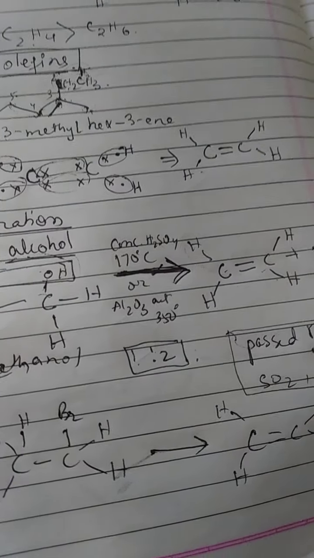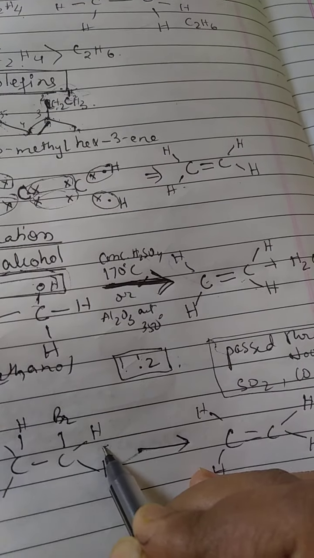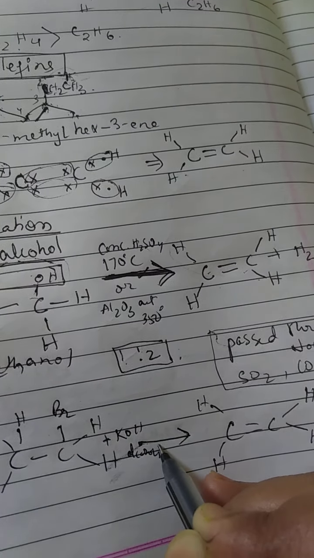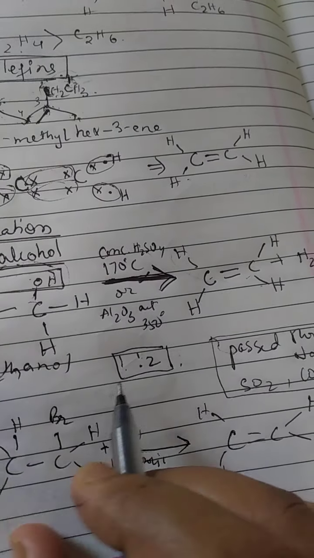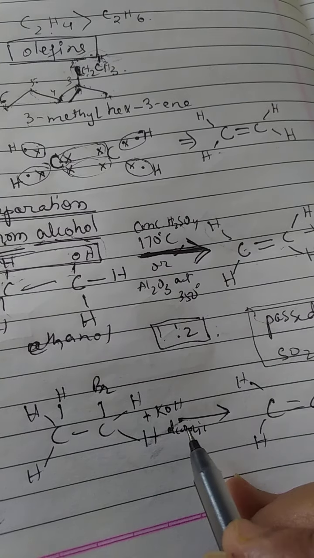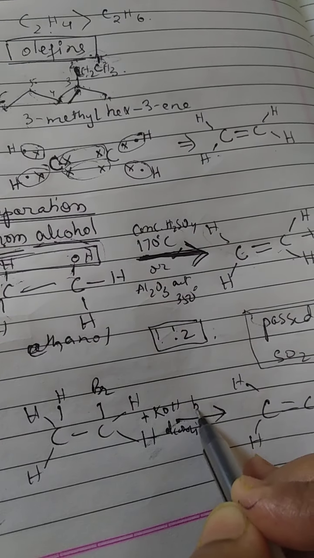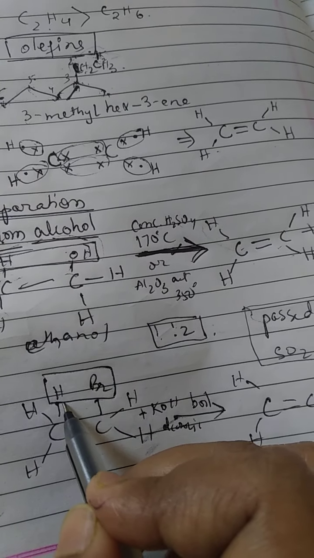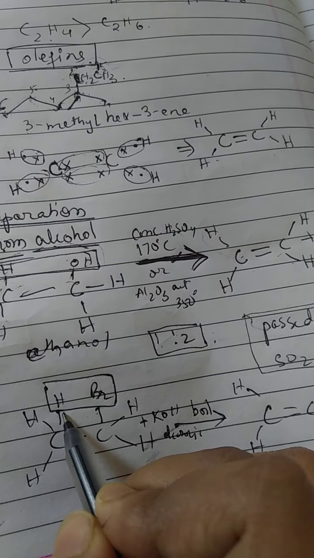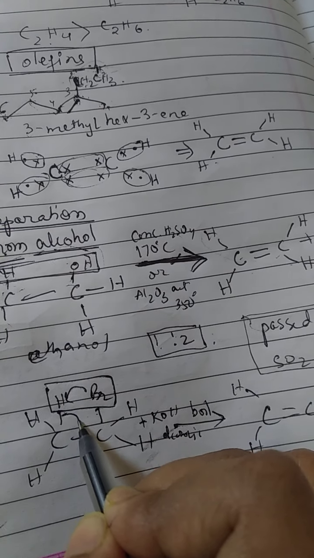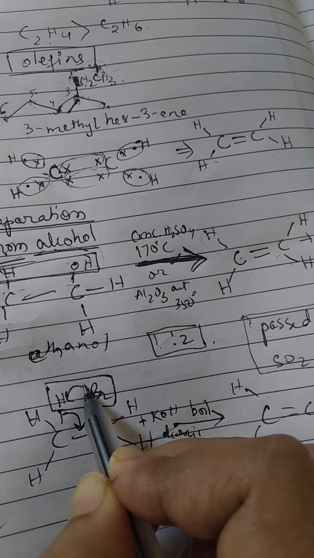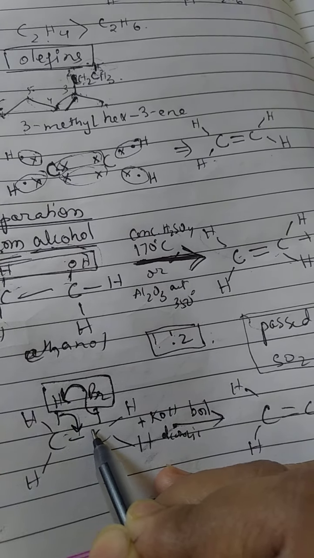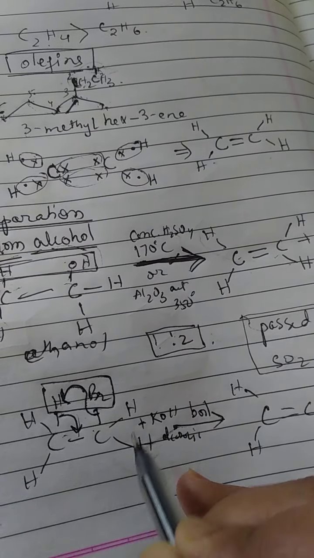We have taken bromoethane, and it is in the presence of KOH. Obviously we are taking alcoholic KOH, not aqueous KOH, because these are all soluble in organic compounds. So we have to take alcoholic KOH and boil it. What will happen, this HBr will be lost. The bromine breaks and takes the hydrogen, and this bond breaks and it forms a double bond here.